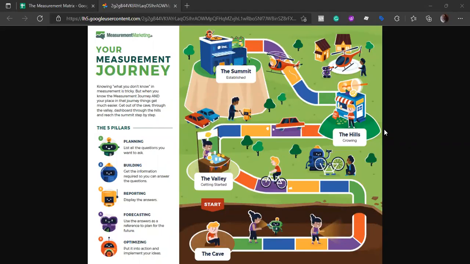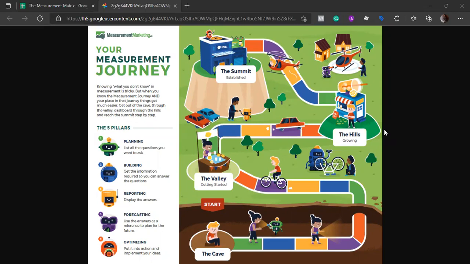Hello, I'm Seerath, and today I'm here to discuss reporting in the measurement matrix. So we know that the measurement matrix helps us to turn data into insights, right? And we have five pillars: planning, building, reporting, forecasting, and optimizing.